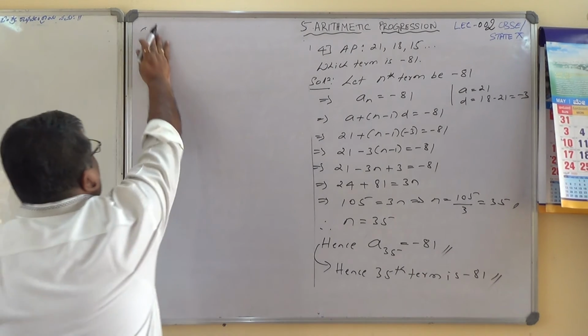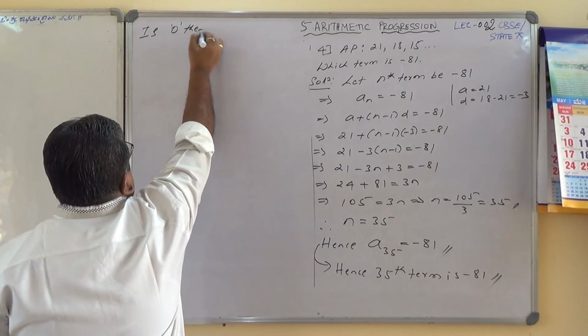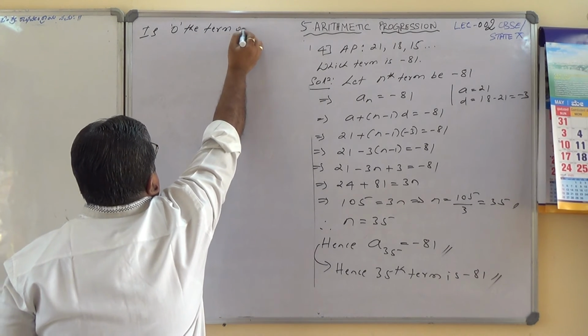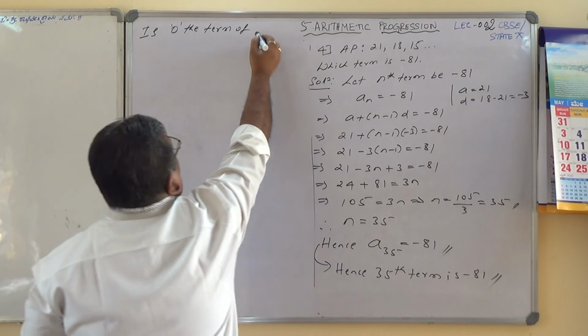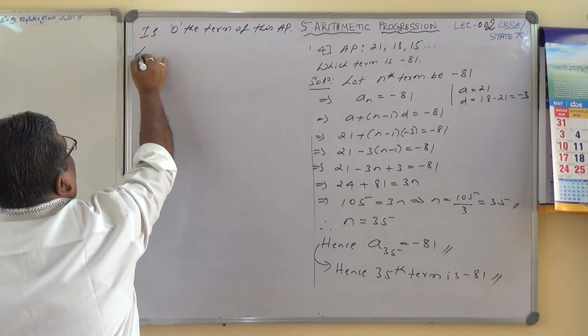So the question I write: is 0 a term of this AP? Solution.